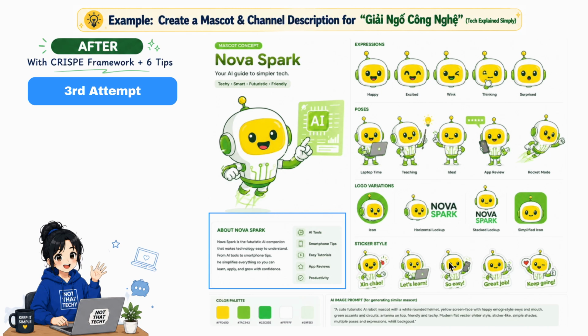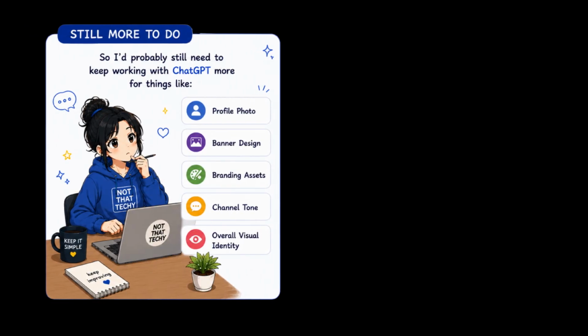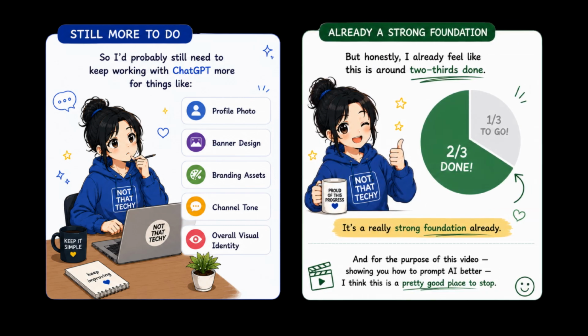Of course, it's still not perfectly accurate yet since I didn't fully explain the channel itself. I only gave requirements for the mascot design, so I'd probably still need to keep working with ChatGPT more for things like the profile photo banner design, branding assets, channel tone, and the overall visual identity. But honestly, I already feel like this is around 2/3 done. It's a really strong foundation already, and for the purpose of this video, showing you how to prompt AI better, I think this is a pretty good place to stop.